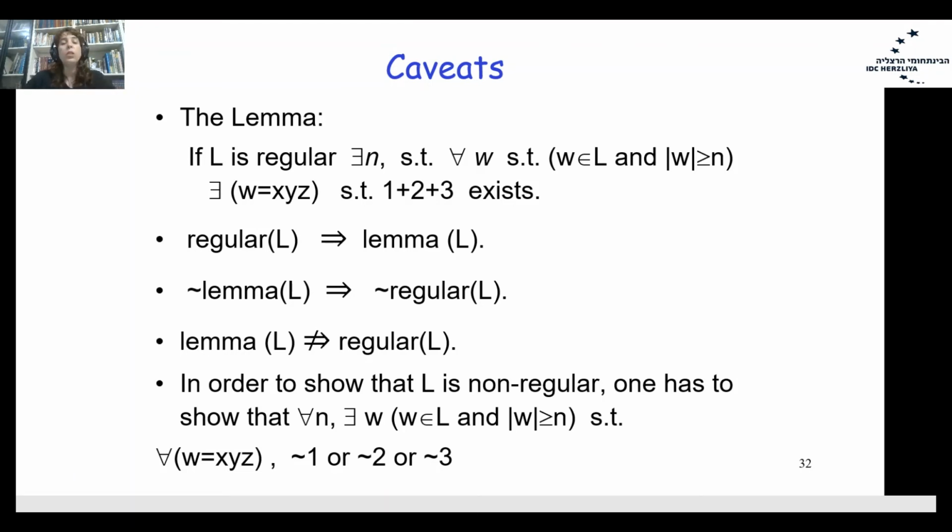In order to show that L is non-regular, you have to show that there exists N and there exists a word W such that for all different partitions of W into X, Y, and Z, either the first property of the lemma does not work, or the second or the third does not work.